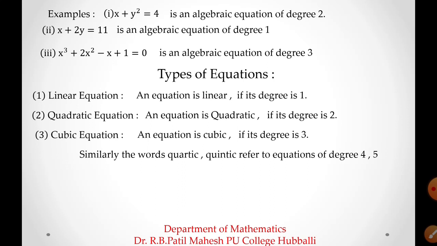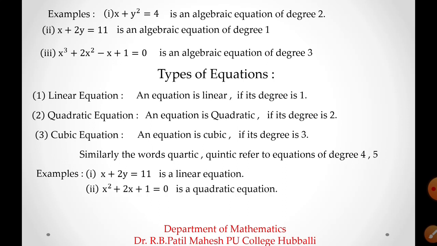Then similarly, the words quartic and quintic refer to equations of degree 4 and 5. When an algebraic equation has degree 4, then the equation is called a quartic equation. When an algebraic equation has degree 5, then it is called a quintic equation. Some examples on the types of equations. x plus 2y equal to 11 is a linear equation. What is the reason? The highest power of the variables in this equation is 1, then the type of the equation is linear equation.